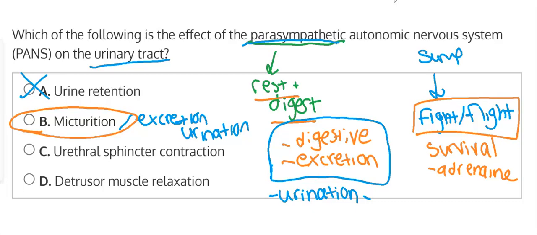If we look at options C and D, these would both be incorrect. Option C, the urethral sphincter contraction, is actually what helps to keep urine inside and would therefore relate more to retention and not excretion. So we can eliminate option C. Option D is the detrusor muscle relaxation. This would be incorrect because this muscle lines the walls of the bladder, and when it relaxes, the bladder will hold more urine. When it contracts, it pushes out the urine to be excreted. So option D would be incorrect as well.